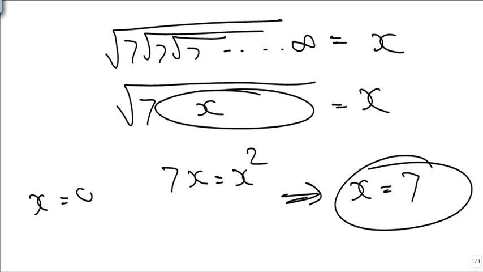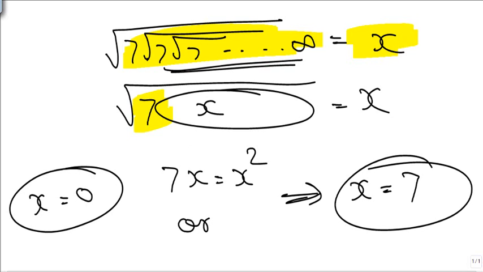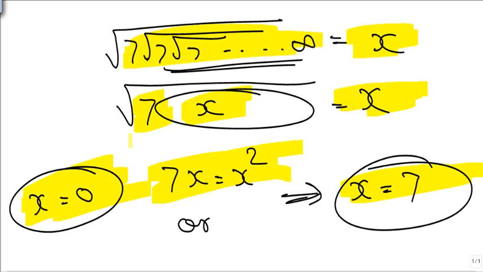Even in case of x equal to 0, it can also be there. Look, we define under root 7 infinite times x. एक बार निकाल भी लिया तो remaining also infinite times का multiplication will be x, which is equal to x. Square the sides, x equal to 7 or x equal to 0.